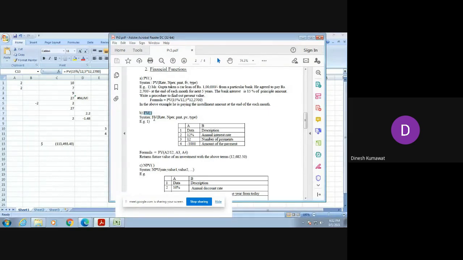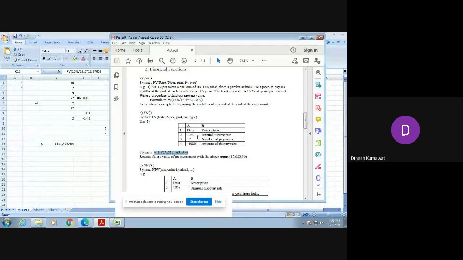Its syntax is FV rate, comma NPER, comma PMT, comma PV, comma type. This data is given to us in our practical sheet, and we need to verify the answer of this formula, that is equals to FV in bracket A2 divided by 12, comma A3, comma A4.